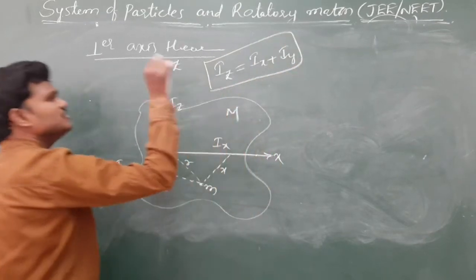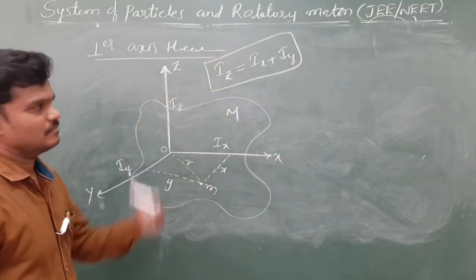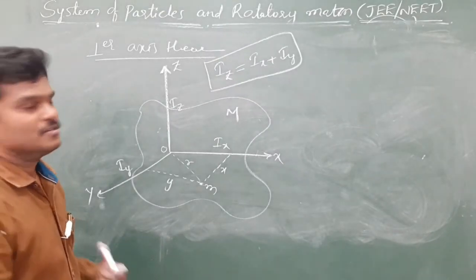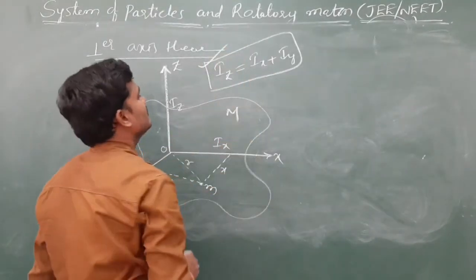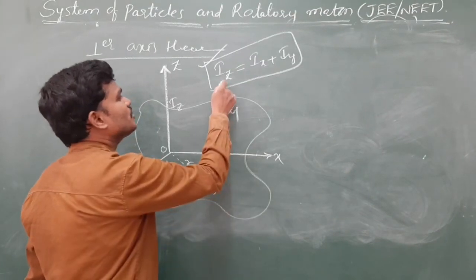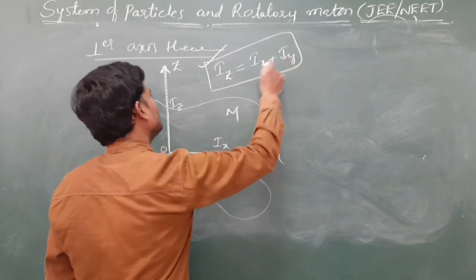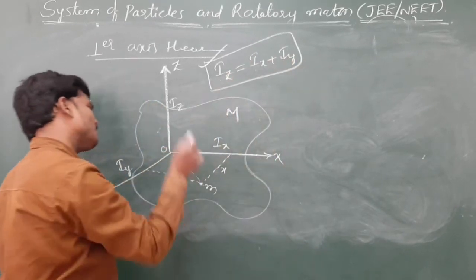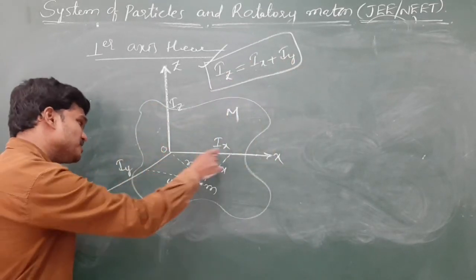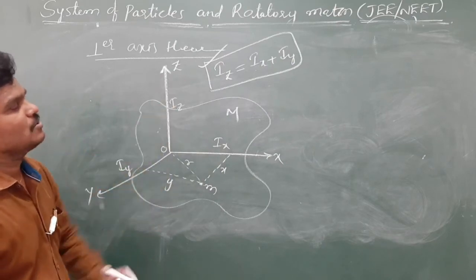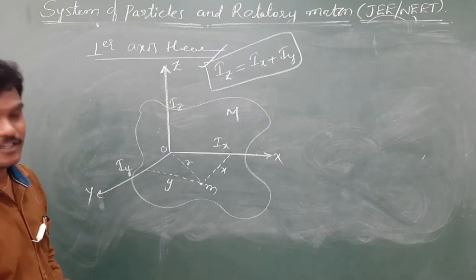I am going to use this formula to solve the next few objects. Moment of inertia of different objects. So keep the formula in mind. Moment of inertia about any axis is equal to the sum of the moments of inertia of the plane lamina passing through the same point which are perpendicular to each other. So Iz is equal to Ix plus Iy.